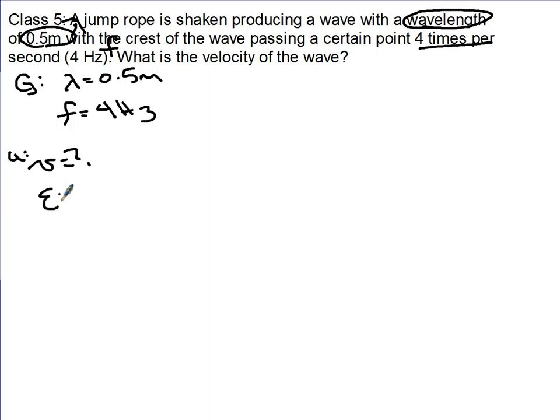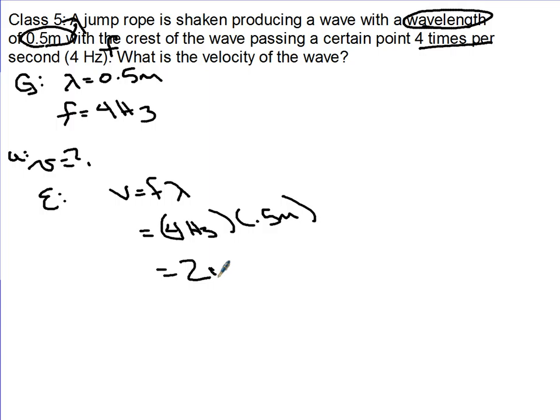The equation I'm going to use, V equals F lambda. So this is 4 hertz times 0.5 meters, or 2 meters per second. And box your answer in color.